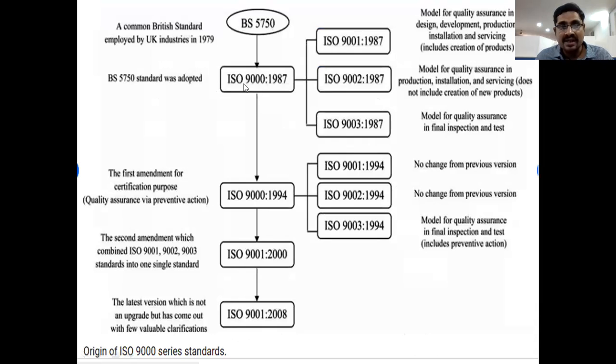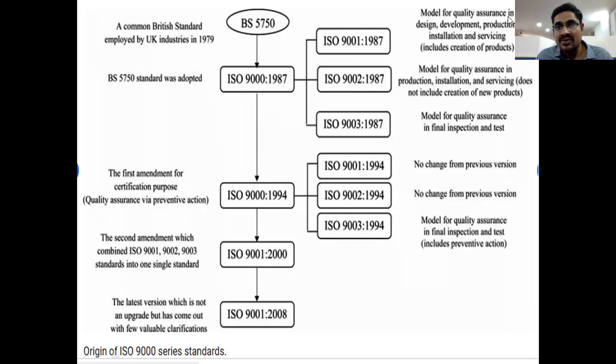So the ISO 9000 series was introduced in 1987. Here, they introduced 3 series: 9001, 9002, 9003. The same year, 1987, right? In this year, they introduced these things.